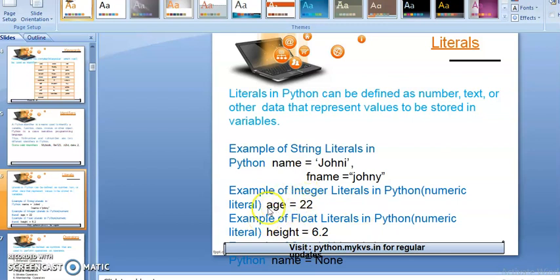Just like you can see here a equals 22, so a contains a fixed integer value, so it is known as a numeric literal or integer literal. Here you can see that the name is a string literal, because the name and fname variables contain fixed values, so these are known as string literals. In the same manner, if any variable contains a fixed decimal value, then it's known as a float literal.